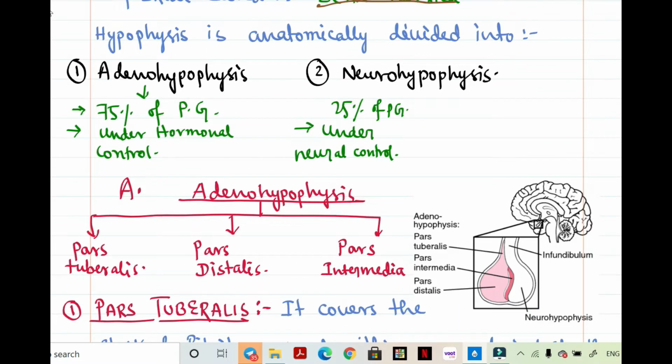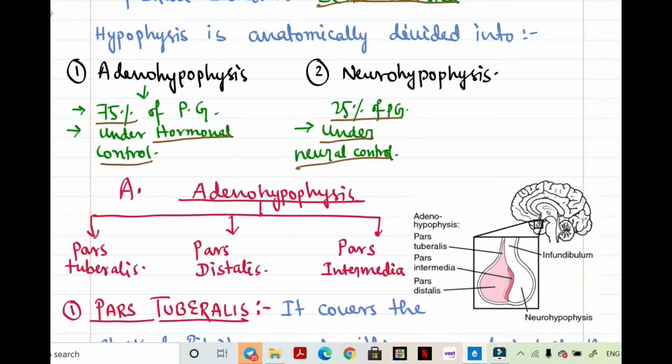Right. Adenohypophysis constitutes about 75% of the pituitary gland, and it is under hormonal control. This means this part can synthesize and secrete its own hormones. Whereas neurohypophysis constitutes only 25% of the pituitary gland, and it is under neural control. This means it can't synthesize any hormone. The hormones which are secreted by neurohypophysis are synthesized in the hypothalamus. The hypothalamus sends them to the neurohypophysis. The neurohypophysis stores those hormones, and when it gets a stimulus, then it secretes them.